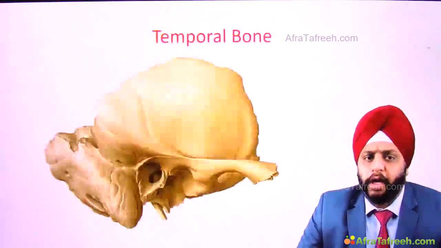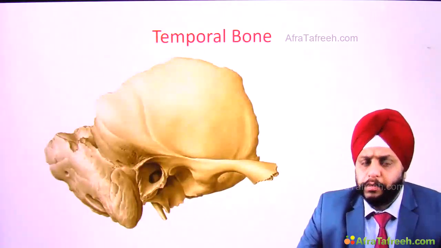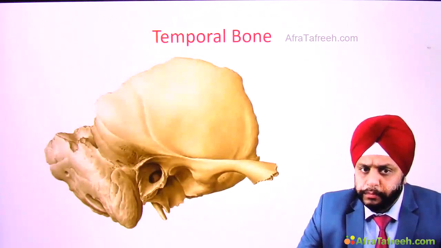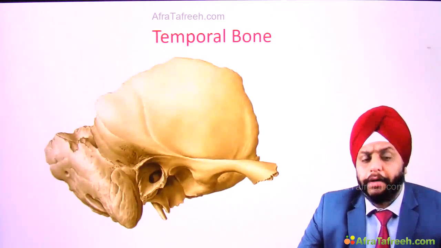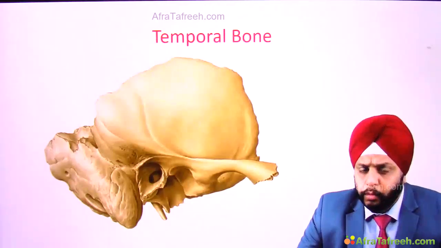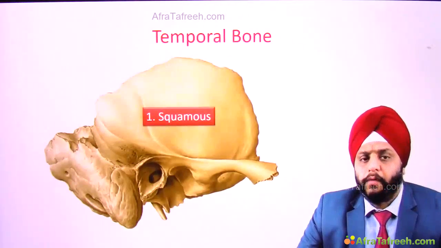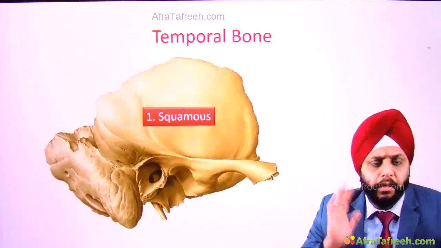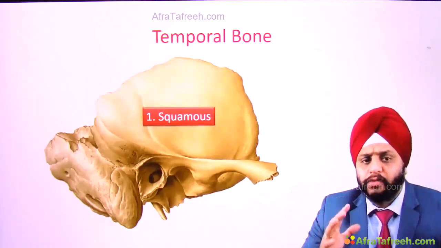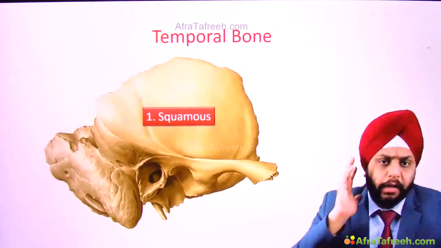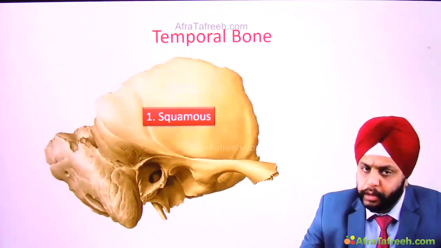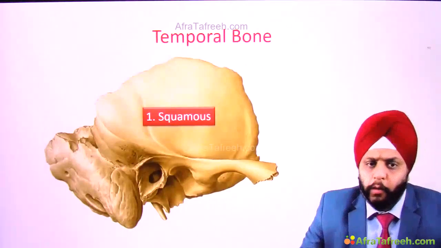Right? Let's look at this photograph. This is the photograph of the temporal bone. You can see the lateral view of the temporal bone. Now let's identify the parts in this bone. We can see over here the number 1, the squamous part. So you can see this big thin plate of bone that's known as the squamous part of the temporal bone. It covers the temporal lobe of the brain.